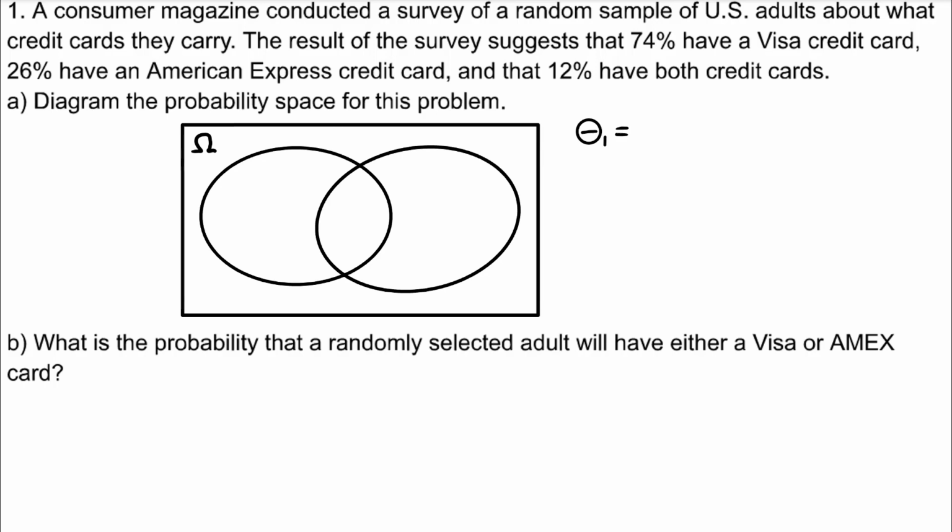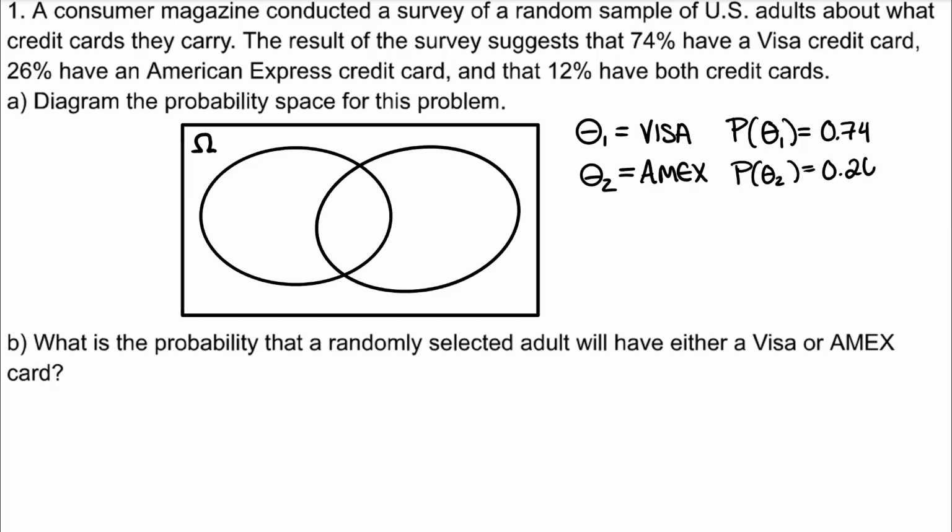Let's let theta 1 equal Visa card owners and theta 2 will equal American Express card owners. The probability of theta 1 is 74% or 0.74. The probability of theta 2 is 0.26, and the probability that they have both cards, meaning the probability of the intersection, is 12%, 0.12.